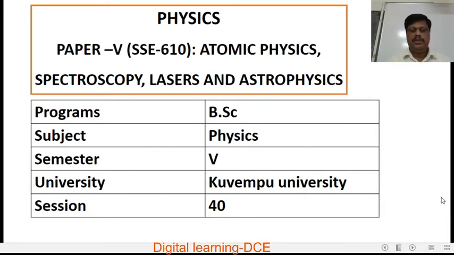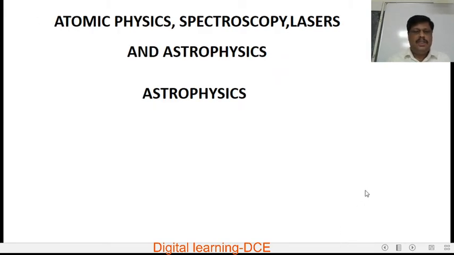In this video, I am going to explain some concepts of astrophysics, which is a chapter for 3rd BSc Physics, 5th semester students, for paper 5 prescribed by Kuvempu University. This is session number 40. The name of the paper is Atomic Physics, Spectroscopy, Lasers and Astrophysics. In this paper, I am explaining only the concepts of the chapter Astrophysics.